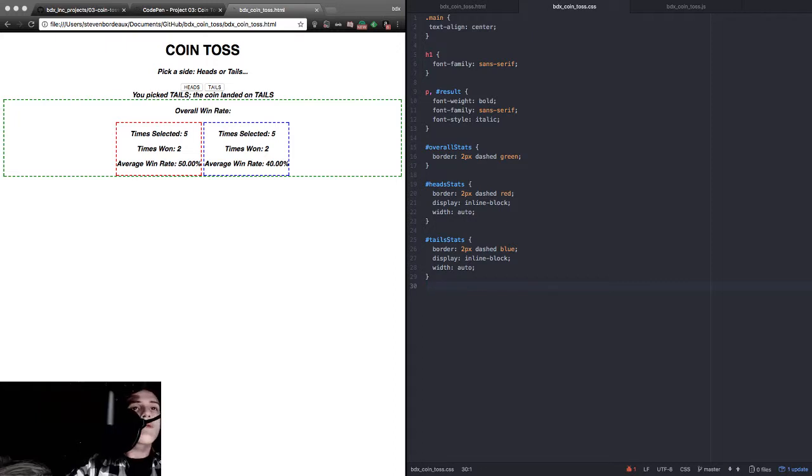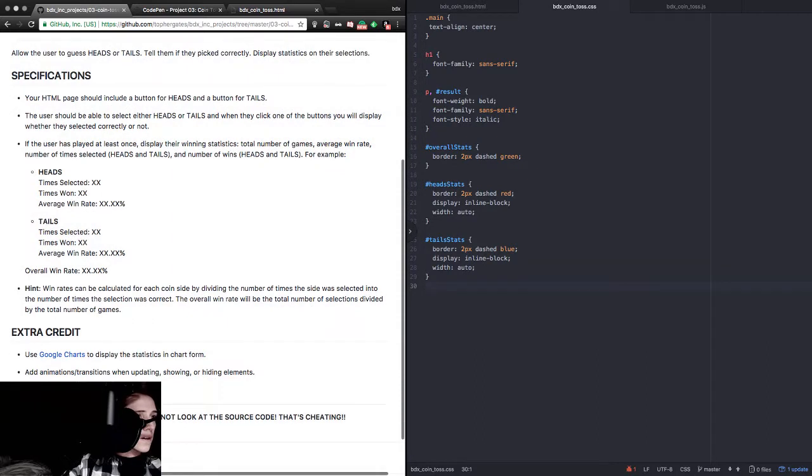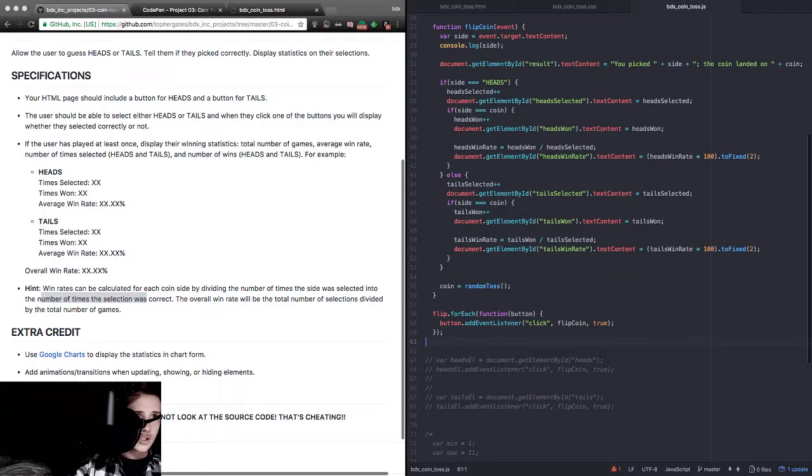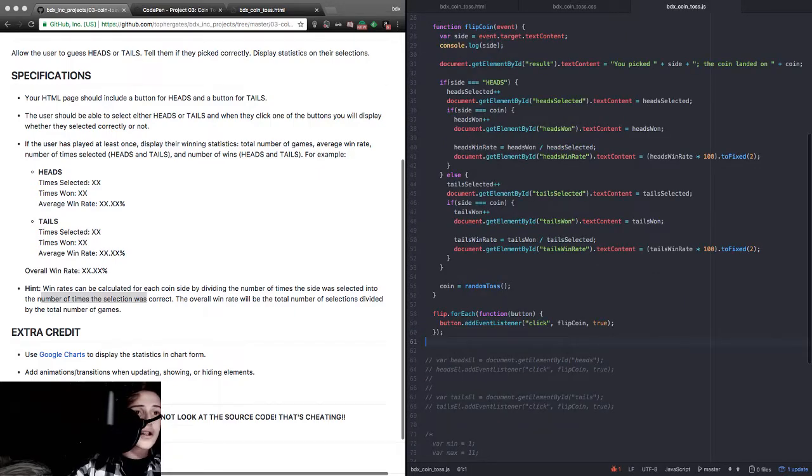What am I looking at? Overall win rate. We've got our hint stuff. Overall win rate percentage. Hint, win rates can be calculated for each coin side by dividing the number of times the side was selected into the number of times the selection was correct. That was for our first set. Actually, that would be over here. The average win rates, like so.